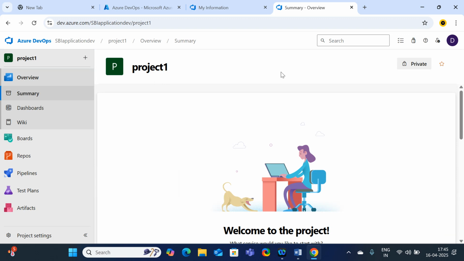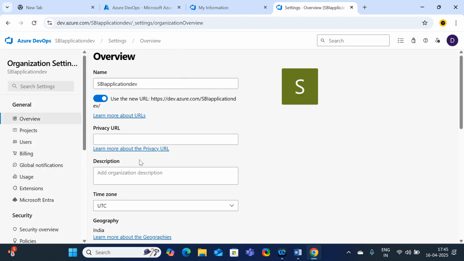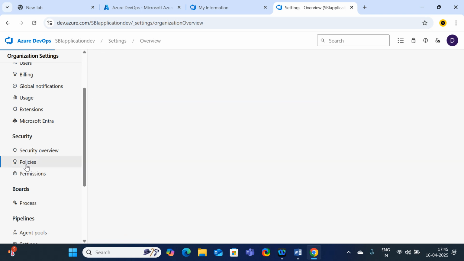Here the project one has been successfully created, but right now my decision has changed. I just want to create the project in public visibility. What do I do? Go to Organization settings. In organization settings we have the option to change the visibility. Where is it? Just go to Policies.